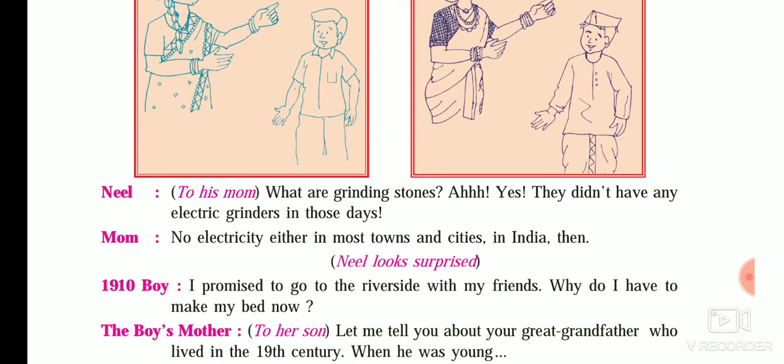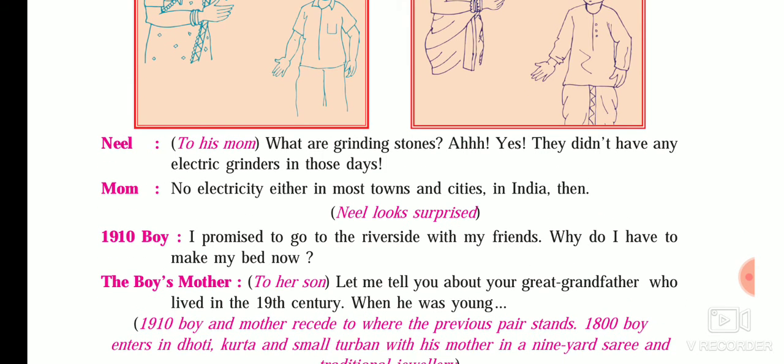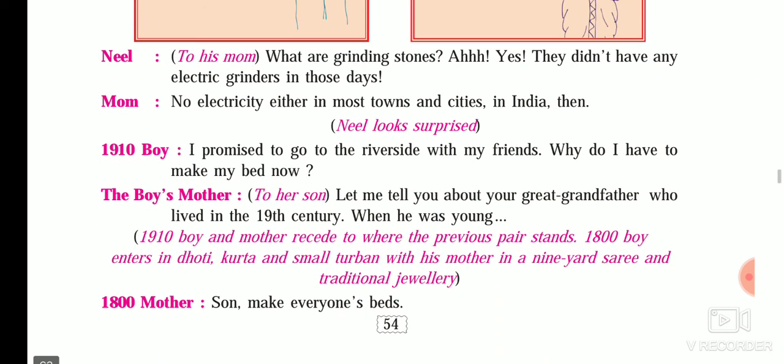So that boy again said, I promised to go to the riverside with my friends. Why do I have to make my bed now? So on that, the boy's mother again said to her son, let me tell you about the great grandfather who lived in the 19th century when he was young. So again that 1910 boy and his mother recede back. Recede means went back to where the previous pair stand.